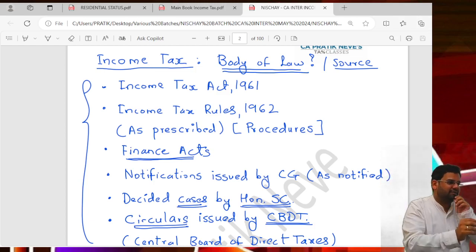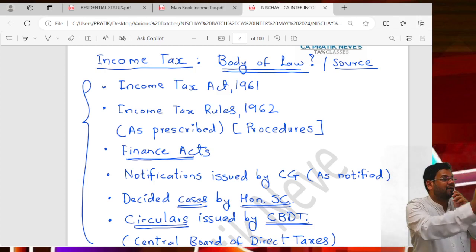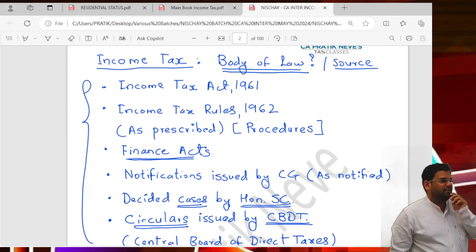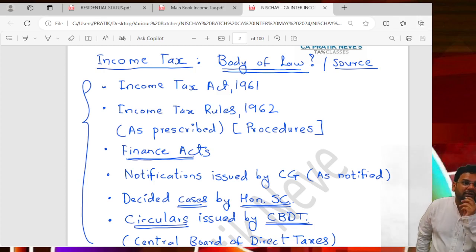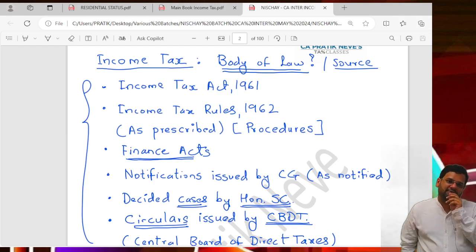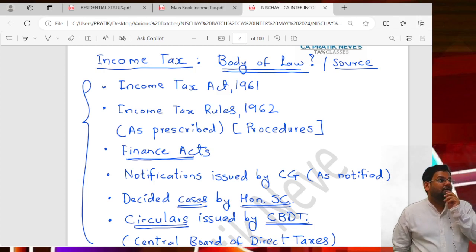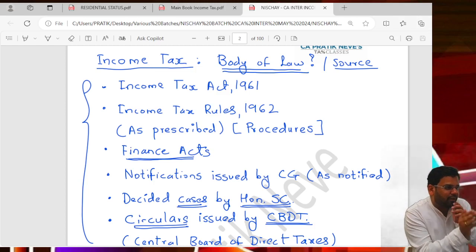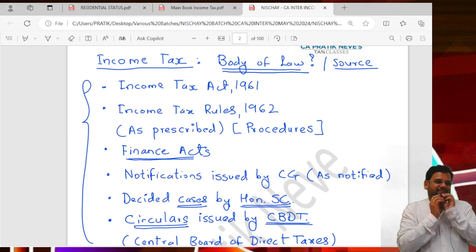So which is the Finance Act applicable for my November 24 exams? Finance Act 23. All amendments made up to Finance Act 23 are applicable.